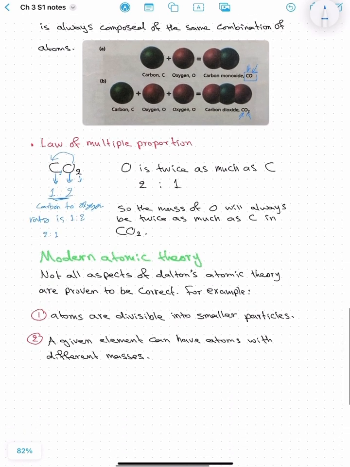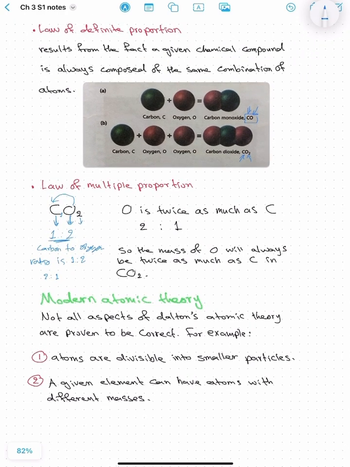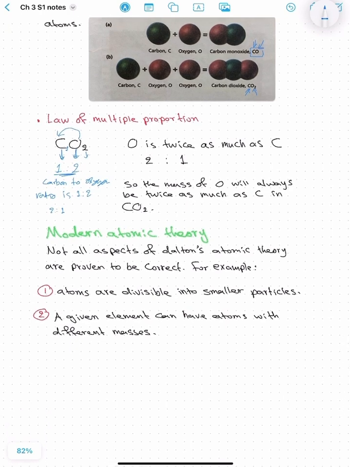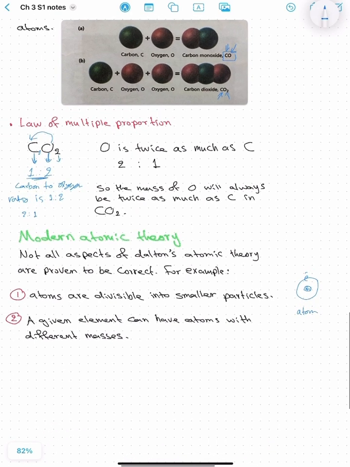The last thing we have is the modern atomic theory. The things that Dalton has discussed, a lot of them might not be true or not 100% true. So not all aspects of Dalton's atomic theory are proven to be correct. For example, atoms are divisible into smaller particles. He is saying that they are not divisible. You cannot change it into smaller particles. But later you will see that, yes, we have a nucleus and we have electrons around it. We have protons, neutrons. So this is an atom, so you can divide it into simpler substances.